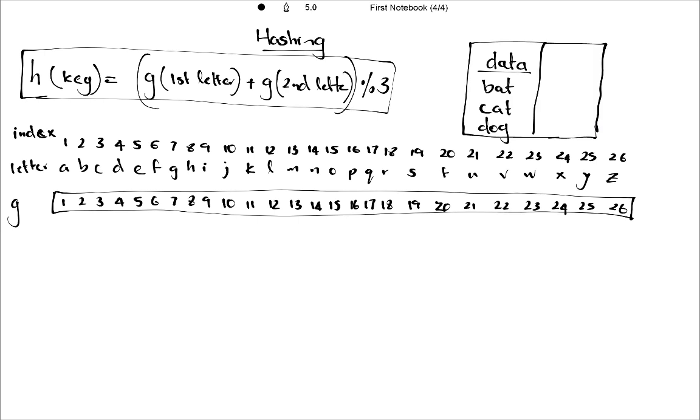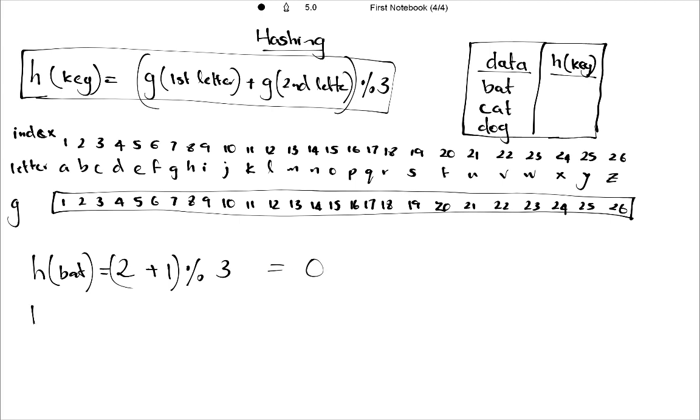Now we have to find h of key, that means the hash value of each and every data item we have. Let's find it for BAT. BAT means B-A-T, so the first letter of BAT is B. We have to find the lookup table value for B, which is 2. Hash of BAT: 2 plus A, which is 1, gives 3, modulo division by 3, so we get 0.